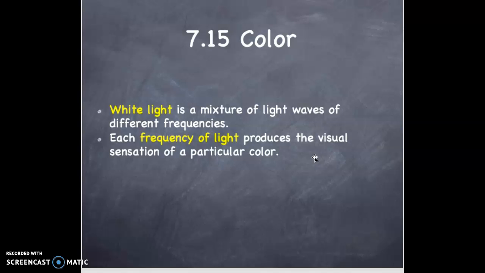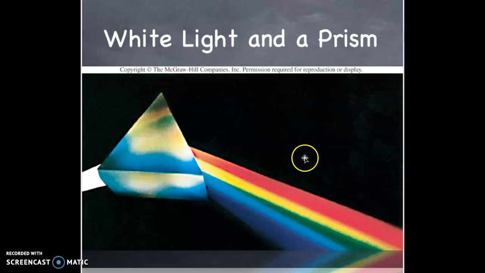Color. White light is a mixture of light waves of different frequencies. Each frequency of light produces the visual sensation of a particular color. Example, white light enters this prism and we get then the rainbow colors from red through violet. Notice that we still have this consistent pattern: red, orange, yellow, green, blue, violet.